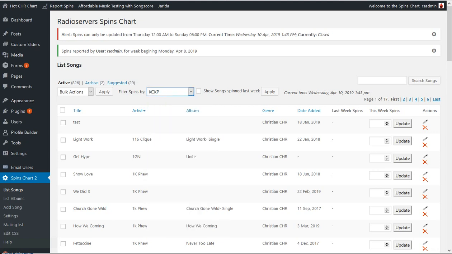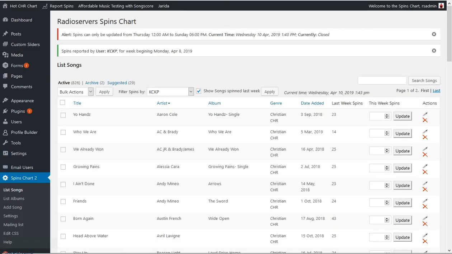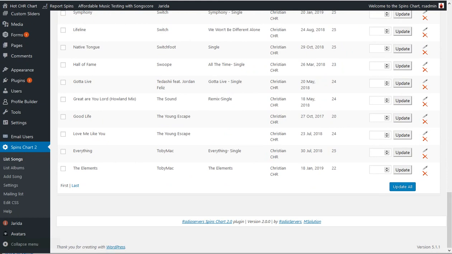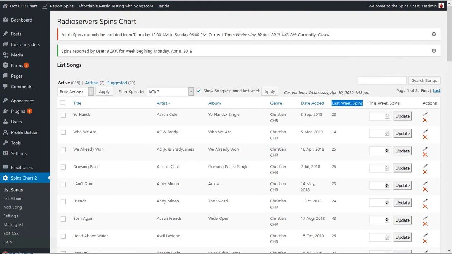So we would pick one, and they can show what they reported last week. And here's last week's spins in this column. If they want to change that, they can update it over here. This is a manual reporting system, and they can update each one. If they want to fill out the entire page, they can also update all of them at the same time right down here. So that's all there is for the reporter to do.